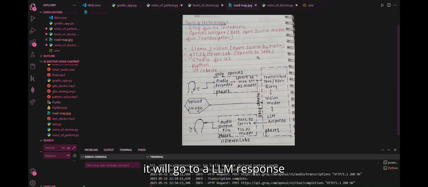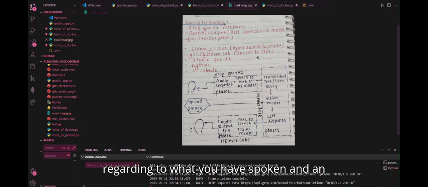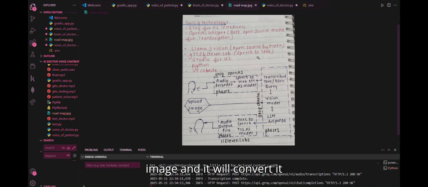After that, it will go to an LLM response, which will take a text to speech, means it will recognize that image. It creates a kind of information regarding what you have spoken and the image, and it will convert that text to speech, and we will get that speech as audio from the doctor side.